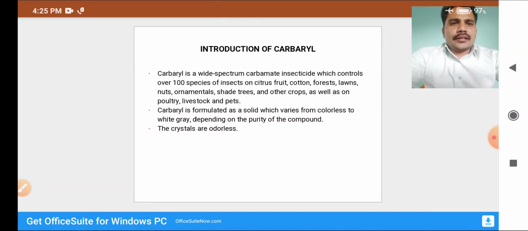Carbaryl is formulated as a solid which varies from colorless to white or gray depending on the purity of the compound.